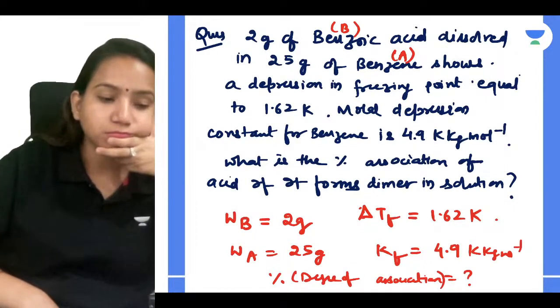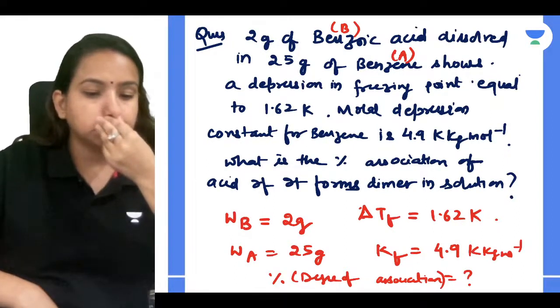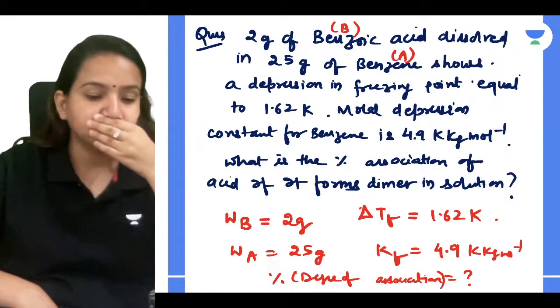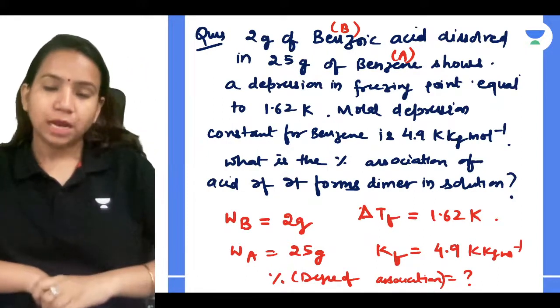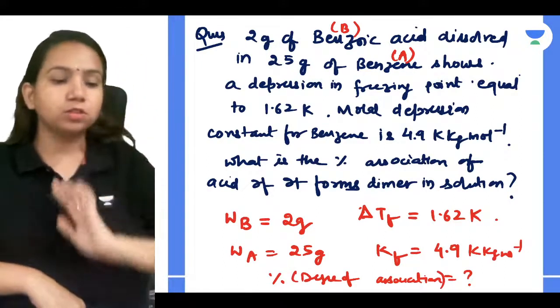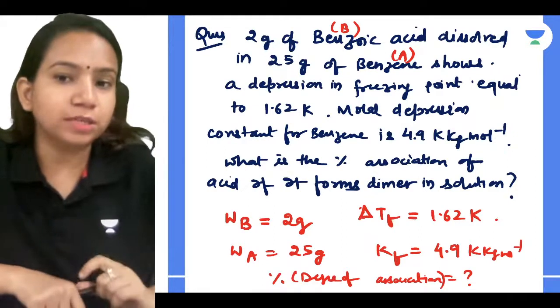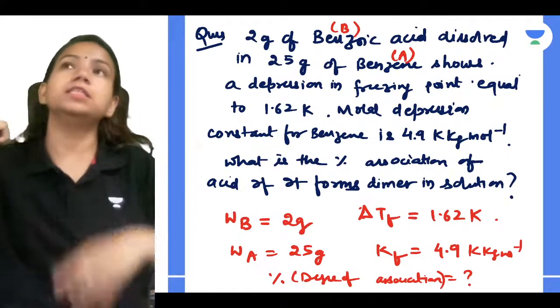If I can get to know alpha, because they have given the dimer, we can get the information from that. Let's just see how we can do it.